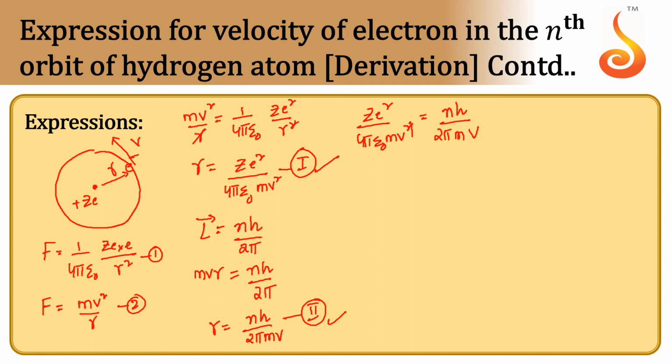Here v square cancels with v, pi gets cancelled, and the 2s and 4 simplify. So what we get? Ze square by 2 epsilon naught is equal to nh v, because it's only v square and v got cancelled. So velocity of an electron revolving in the nth orbit of a hydrogen atom is equal to Ze square by 2 epsilon naught nh.